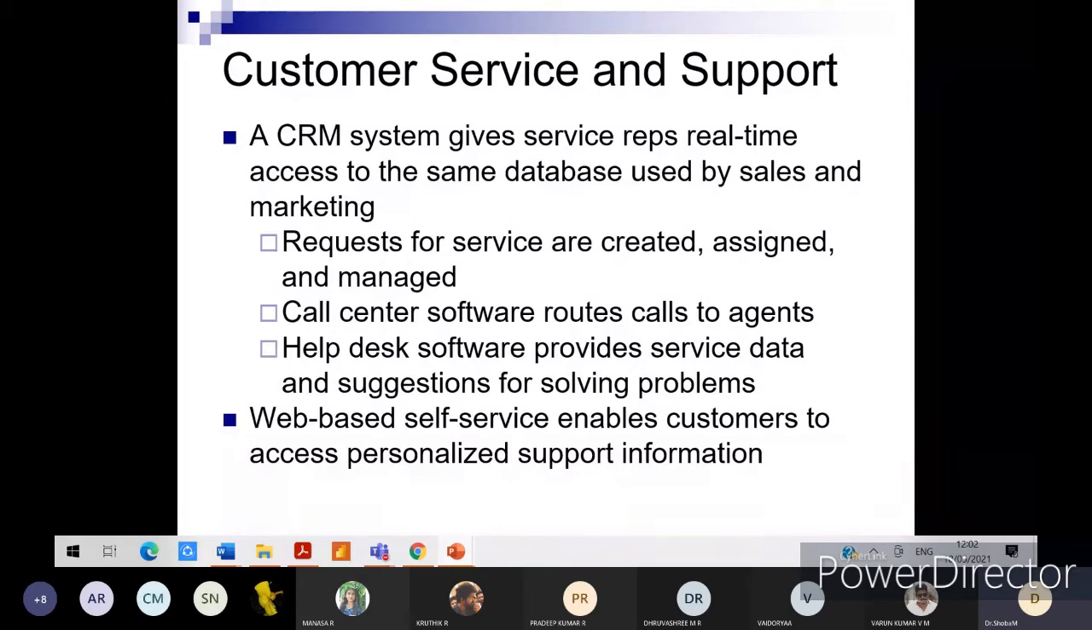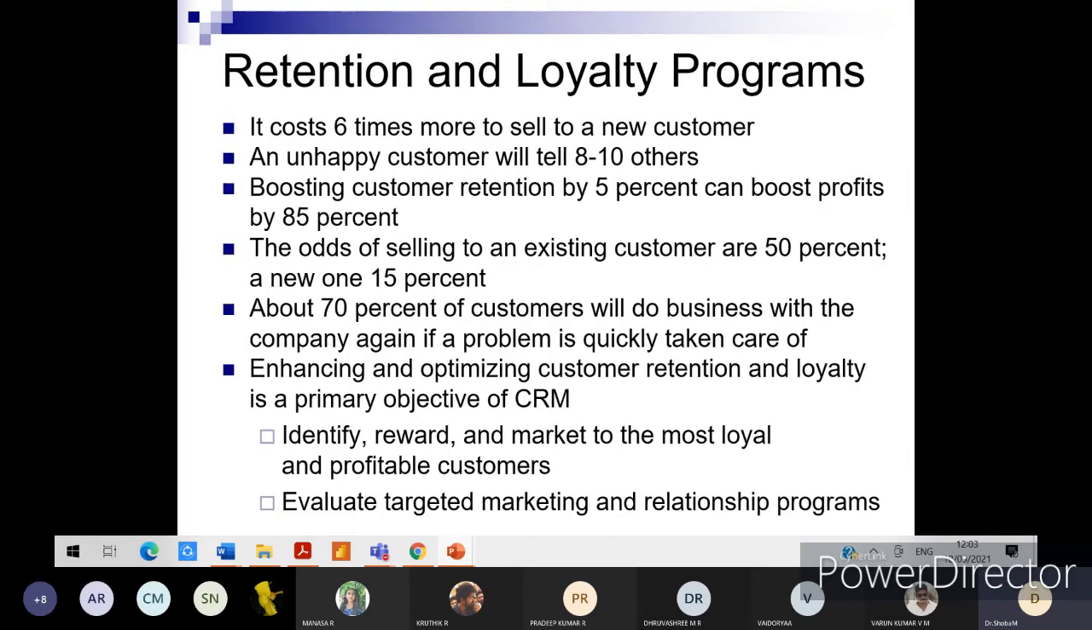So if whatever you have encountered in person is not mentioned in any of the drop down list there, then you can have the option of checking others and typing explicitly the reason, right? So all those facilities or mechanisms are available now. So web-based self-service enables customers to access personalized support information. Next, very important from the perspective of, again, customer relationship management, retention and loyalty programs.